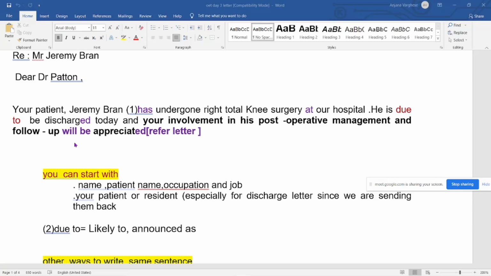Why I am stressing over here is that you should know the grammar. There is not much complicated grammar here. There is one sentence with "has" and one sentence with future. "Is due to be discharged", and "will be" is the point most people miss out. When you write "due to be", there is a past participle, verb 3, and when you write "will be", there is a past tense -ed.